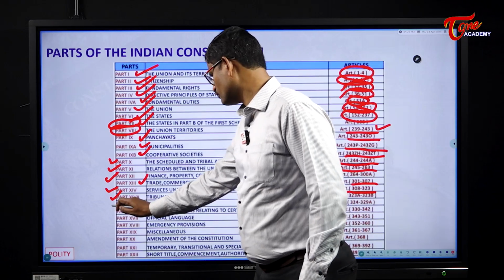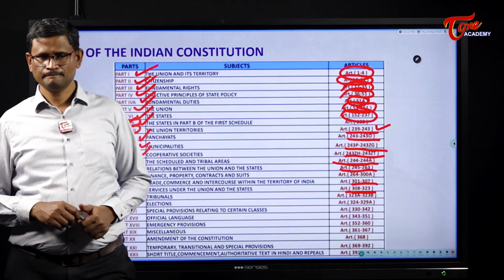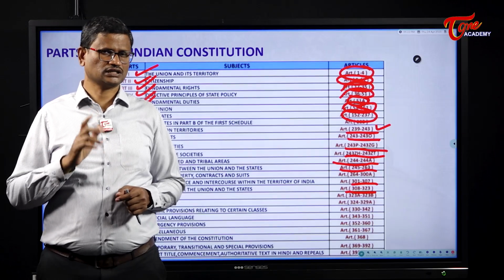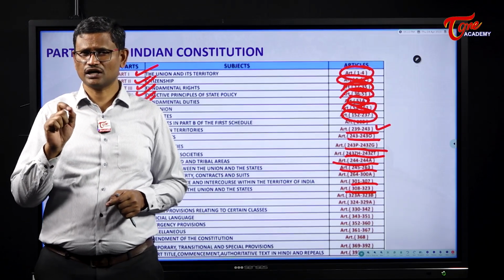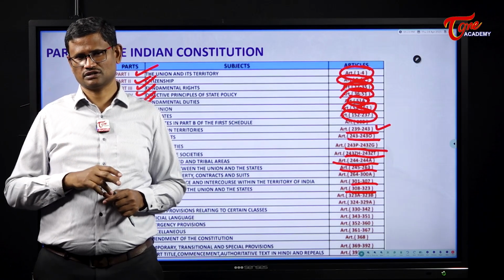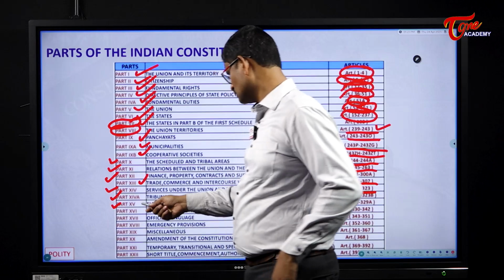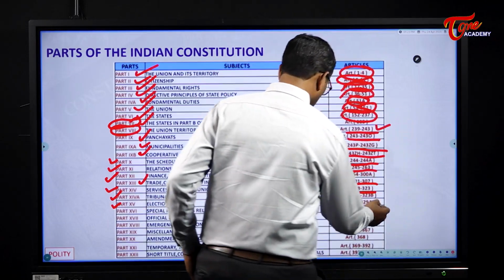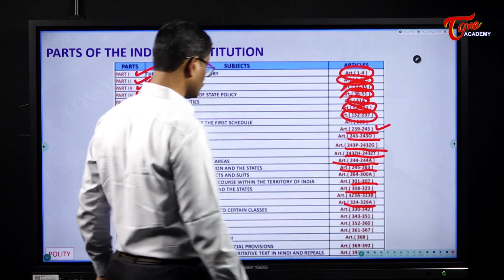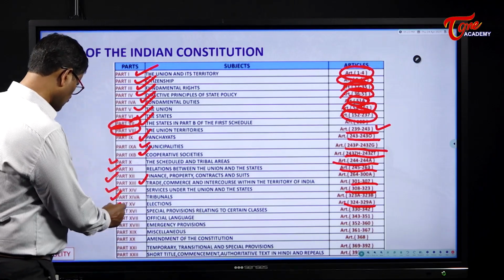The next one is Part 15. Part 15 deals with elections. For example, in India, we have two kinds of election commissions: the Election Commission of India and the State Election Commission. The Election Commission of India conducts elections to the office of the President, Vice President, Parliament and State Legislature. All these aspects are discussed in Part 15, from Articles 324 to 329A. The next one is Part 16.